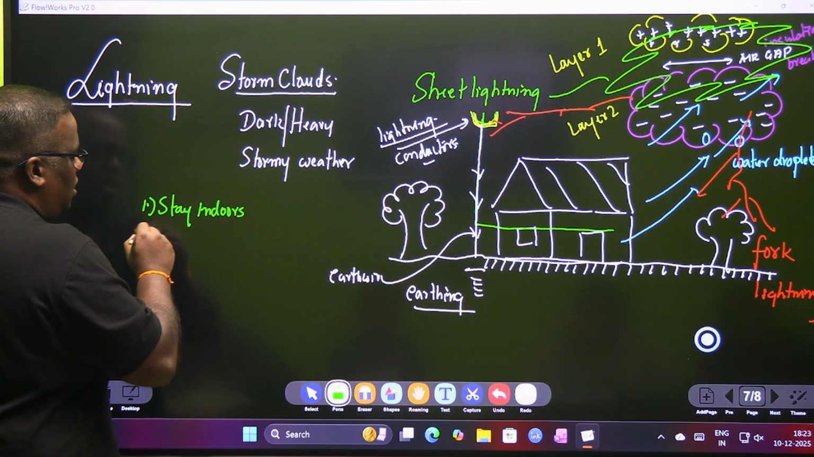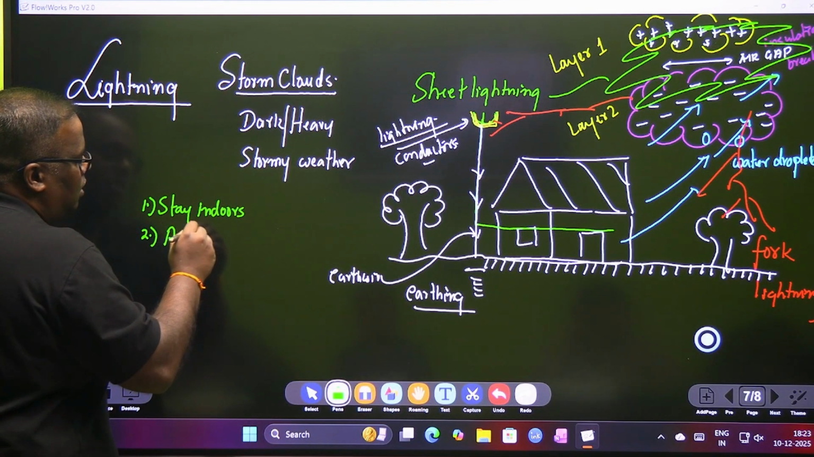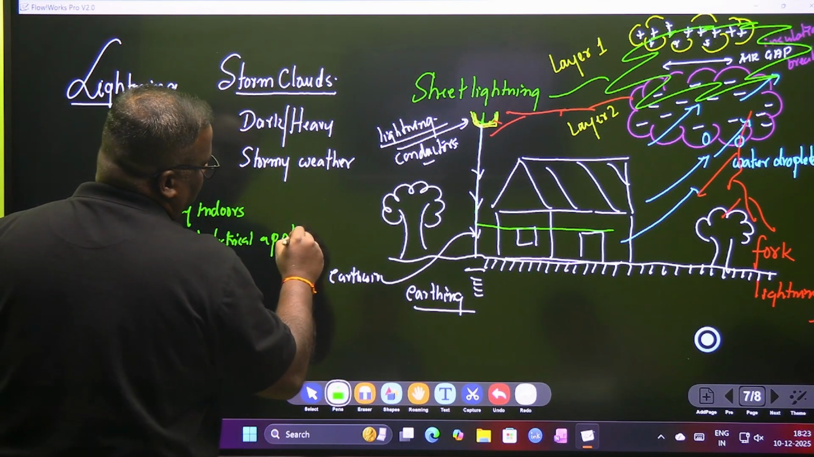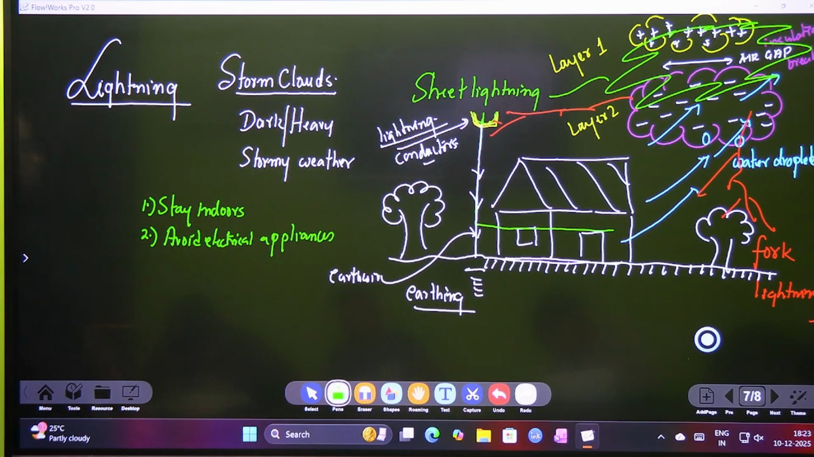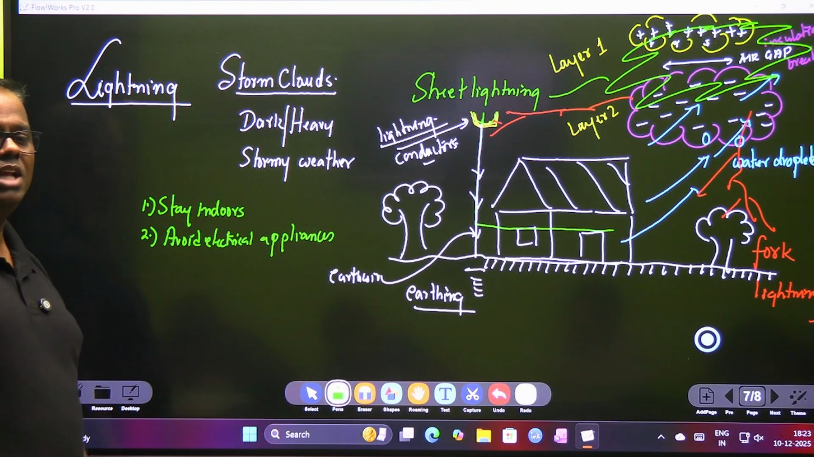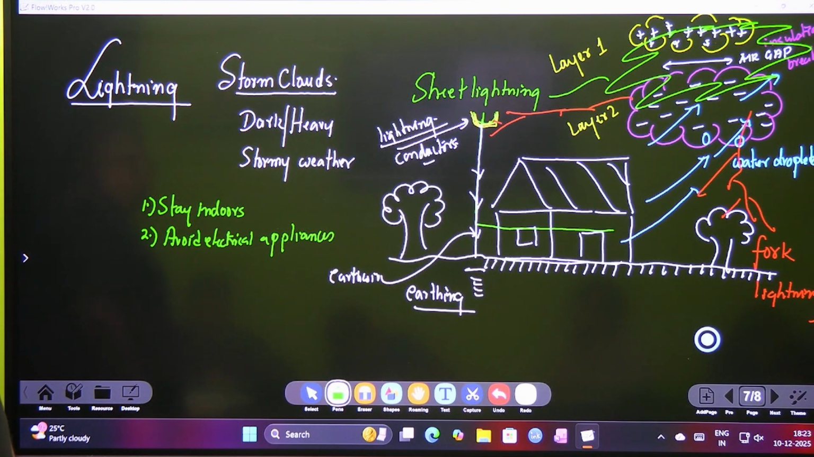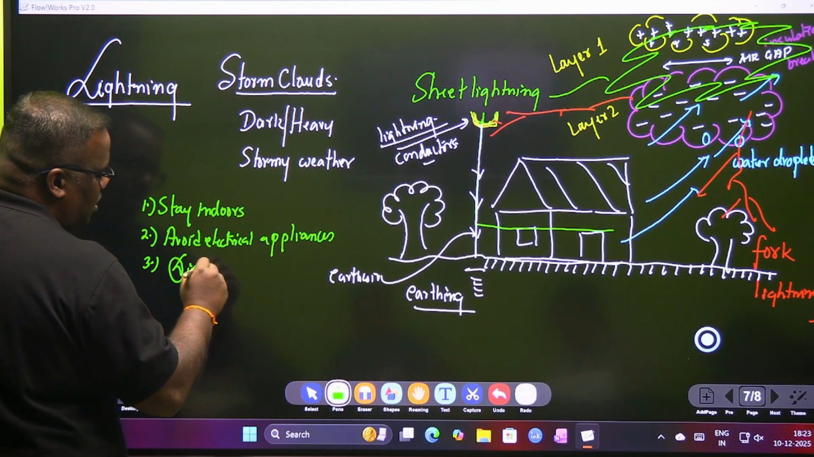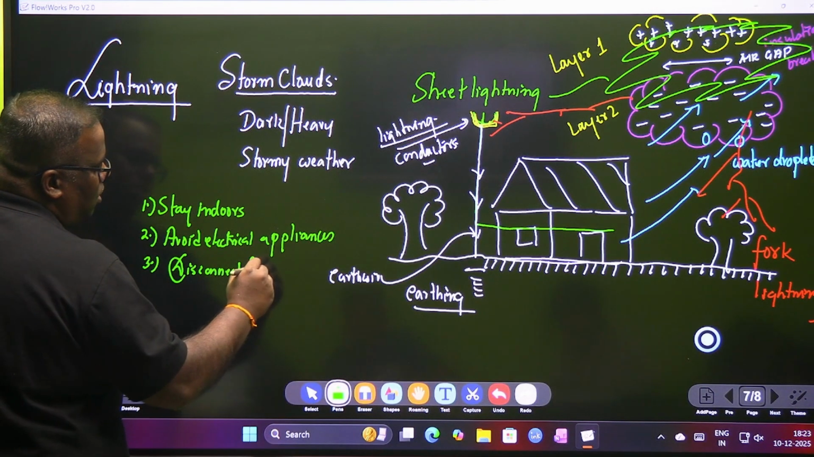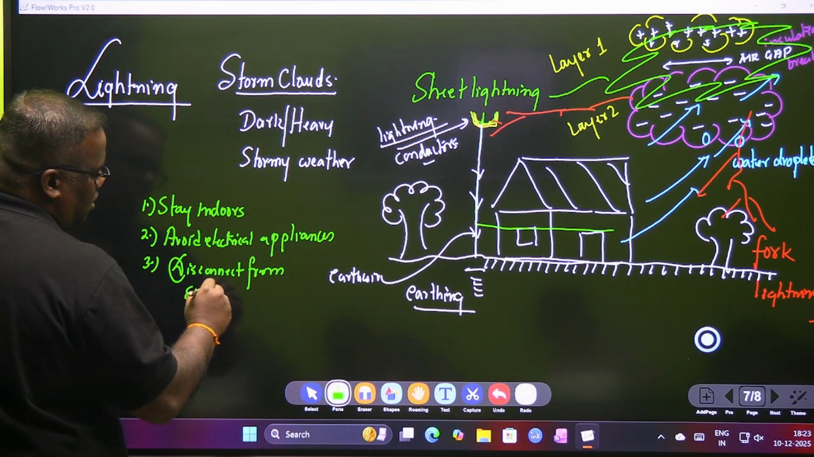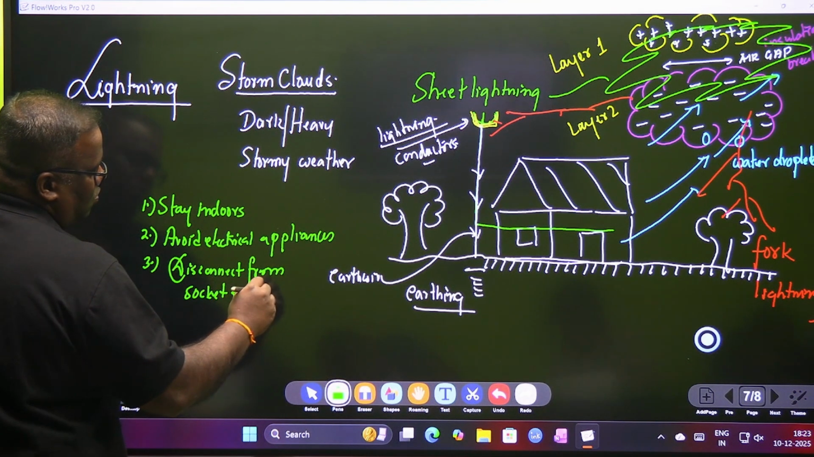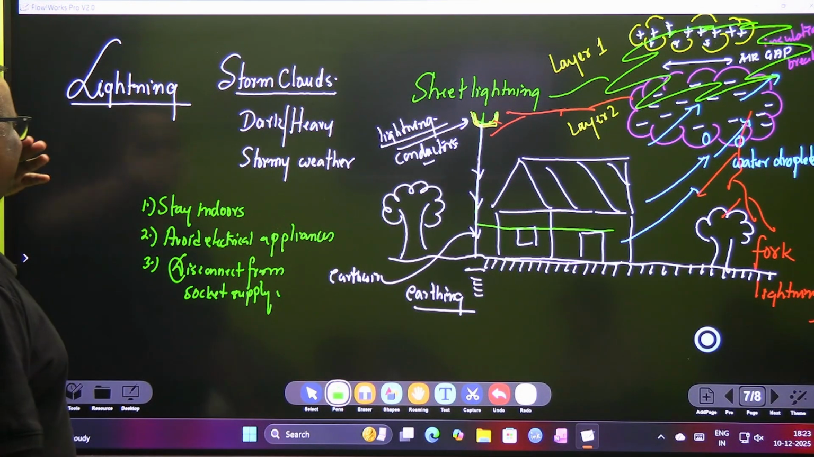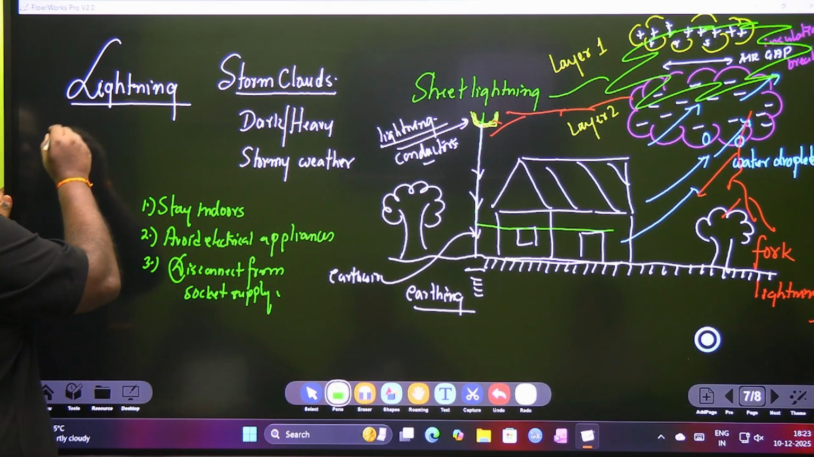Stay indoors. Number two, avoid electrical appliances. Nowadays lightnings are not so dangerous for you because you all stay in high-rise apartments. There are many towers which will catch the lightning much before you. Avoid electrical appliances, disconnect them from the socket supply. That means you've completely isolated yourself, right? And if you are outdoors,